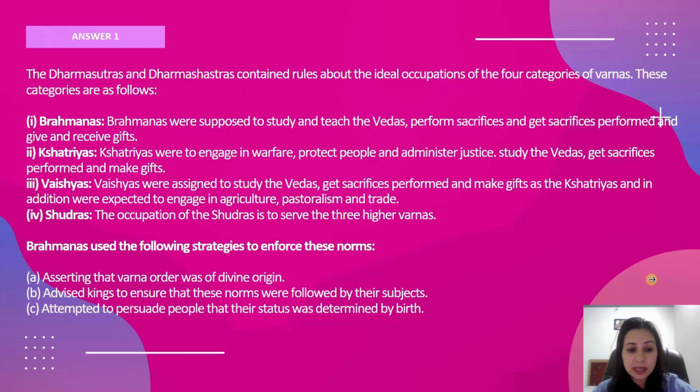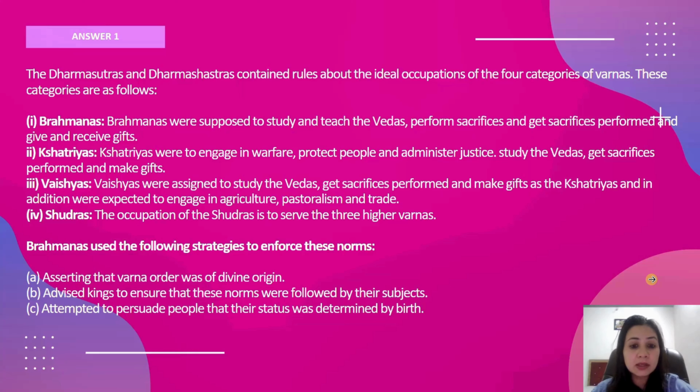Now, this is again a very important question: what were the strategies used by the Brahmins to enforce the rules laid down in Dharmashastra? Dharmashastra was mainly written for the kings, and it was expected of the king that he should make sure that these rules are followed. So the first was asserting that the social order was of divine origin.